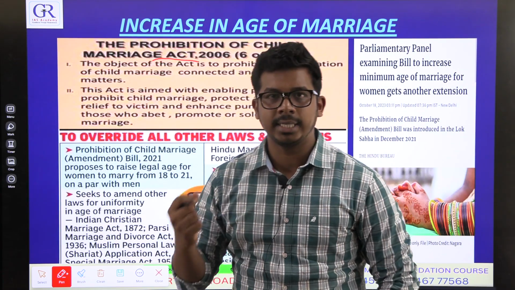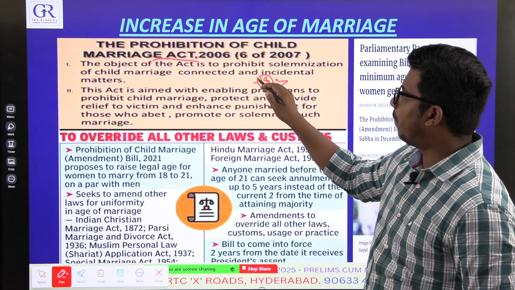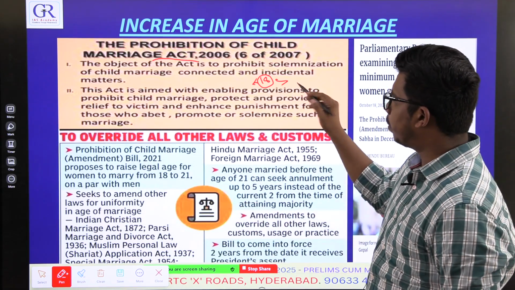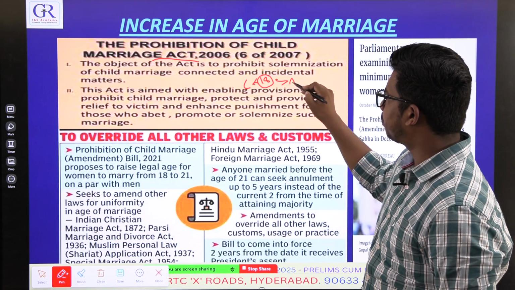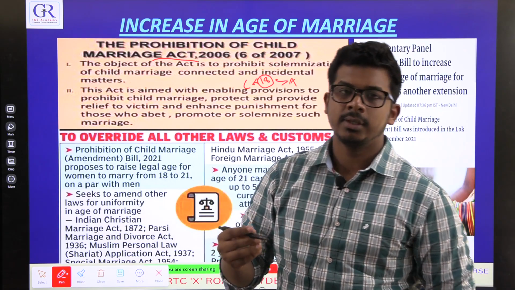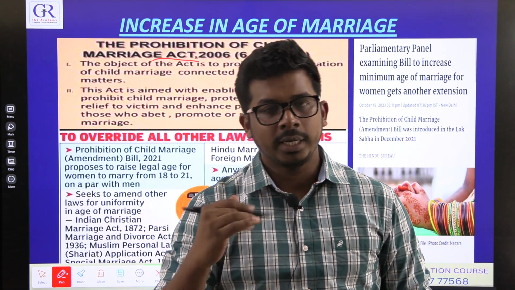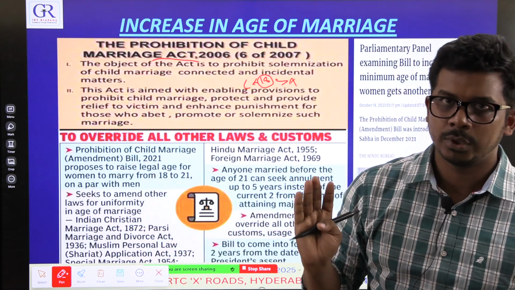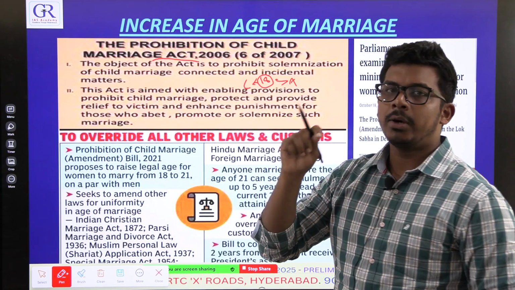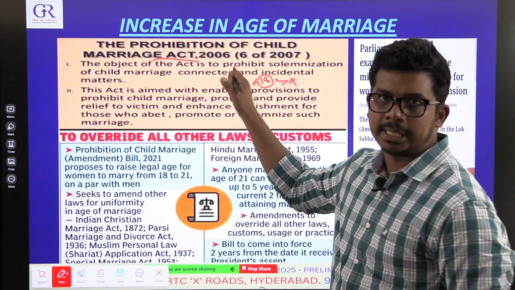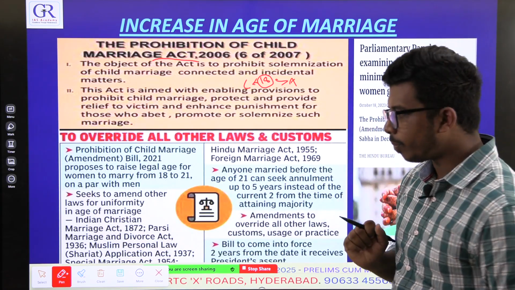All of these laws in India say that one is a child if below 18 years, and an adult if above 18 years. So till now, this Prohibition of Child Marriage Act says if one is above 18 years, they can legally marry. Nothing is a problem. Below 18 years, marriage is called child marriage and it is prohibited by this act.